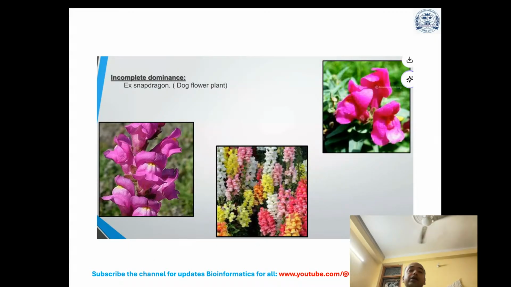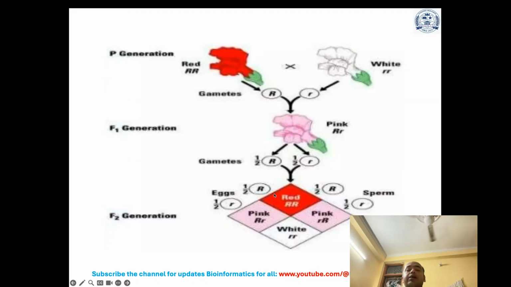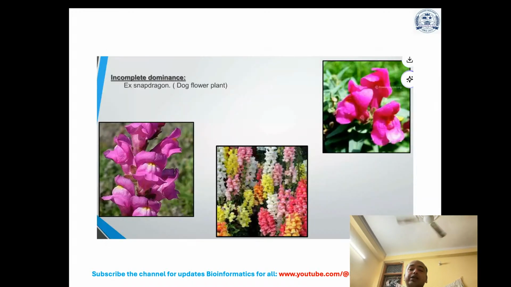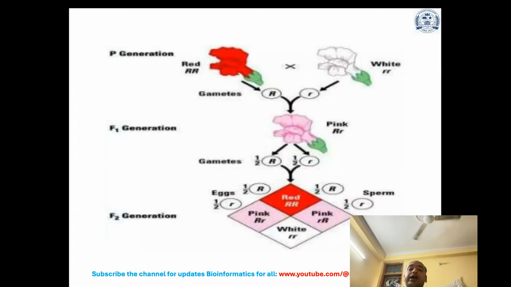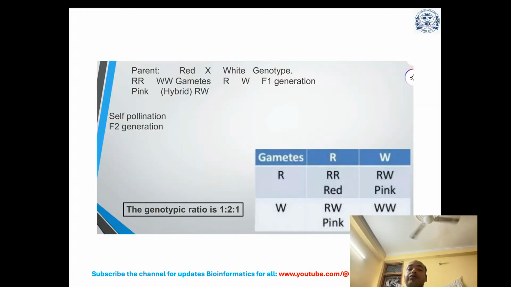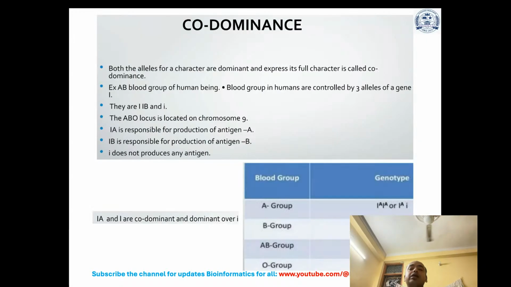Now, if you want to understand examples of incomplete dominance, you can also see these colors of the flowers, how they look. These are some of the finest examples of incomplete dominance. And here is another example. Now you can go for the Punnett square in the case of incomplete dominance, and you can easily understand it.